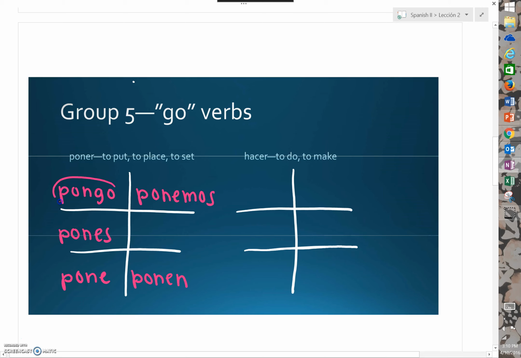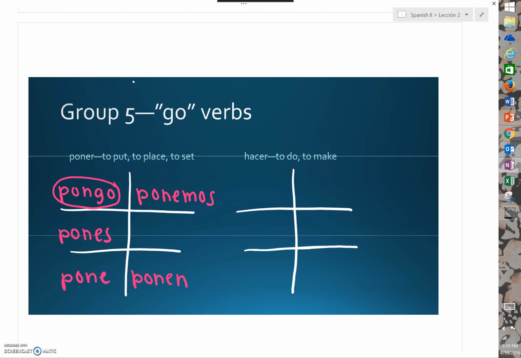Did you notice that the yo form of poner is the only part of the verb that's irregular? Pones, pone, ponemos, and ponen all use regular er verb endings. Poner in the yo form changes the o to a go. So the conjugations of poner are pongo, pones, pone, ponemos, ponen.